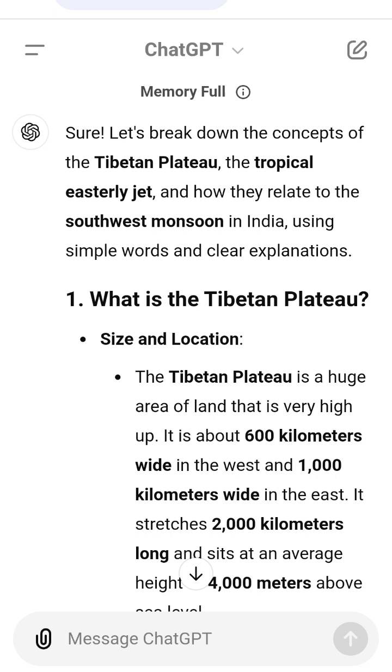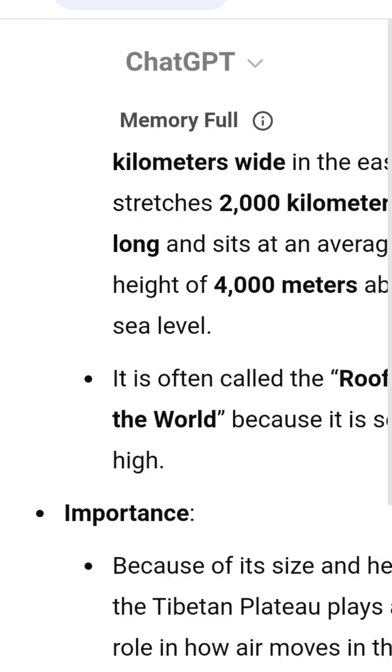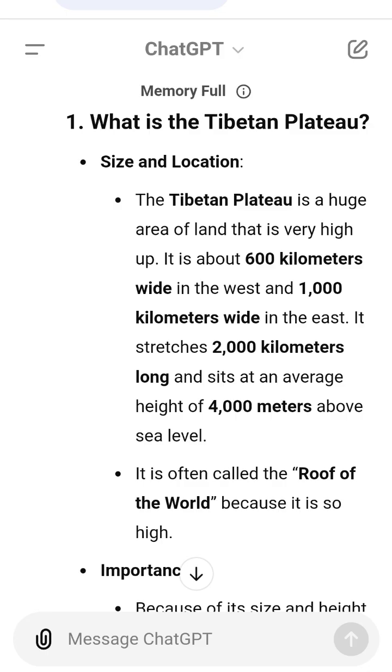8. Summary of the process. Heating of the Tibetan Plateau. The sun heats the Tibetan Plateau in summer, causing the air to rise. Formation of the tropical easterly jet. The rising air creates the tropical easterly jet, which moves air toward northern India.